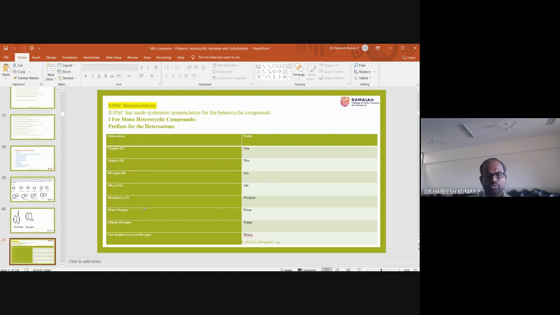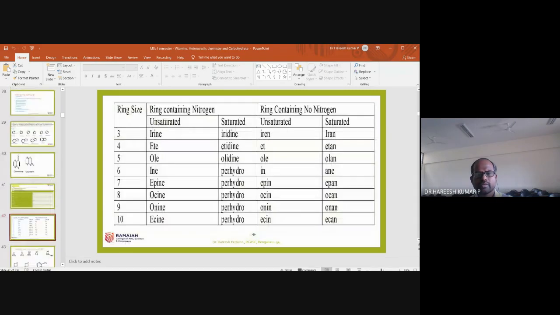If it is 2 oxygens, it's called dioxa. If it is 2 or 3 nitrogens, then it's called triaza. If it is 1 sulfur and 1 nitrogen, then it is called thiaza. Thia means sulfur, aza means nitrogen. So with this, I will go to the next slide.